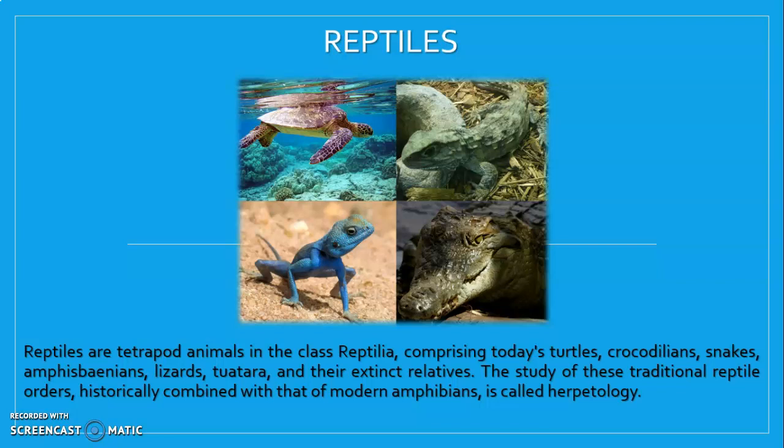So the science that deals with reptiles is called herpetology. And as you know, guys, in the case of reptiles we can find turtles, tuatara, of course crocodiles, certain kinds of lizards, and of course snakes.